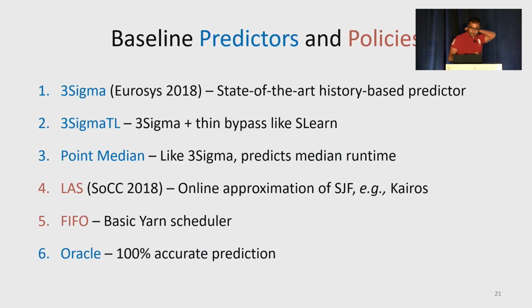So these are the baseline predictors against which we compare SLearn. In particular, 3 sigma is the state-of-the-art history-based predictor, and 3 sigma TL is just like 3 sigma, but treats thin jobs as SLearn does, that is, schedules the thin jobs at high priority. And Oracle predicts 100% correct size.